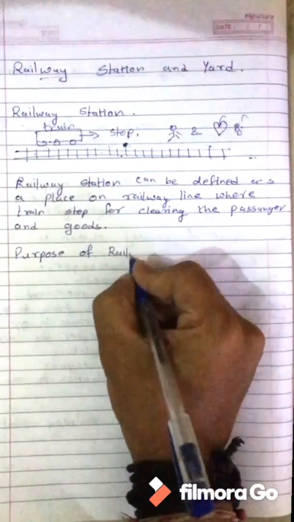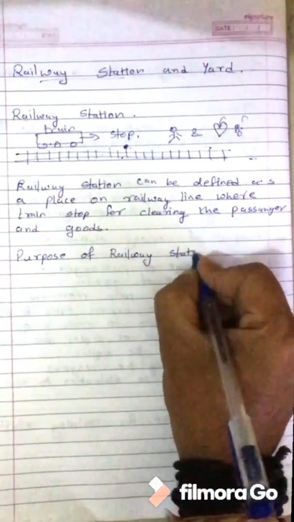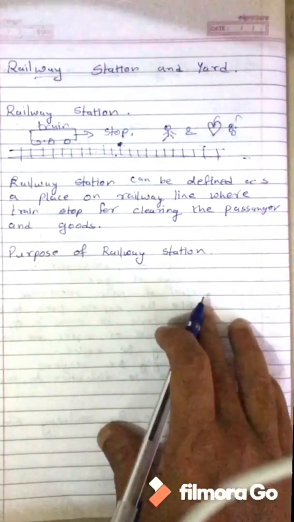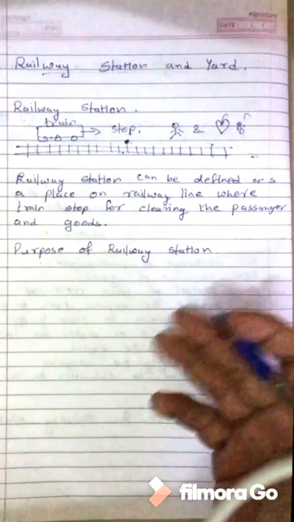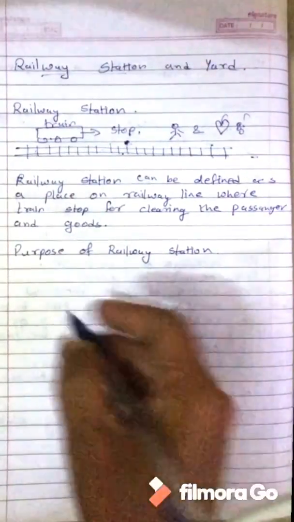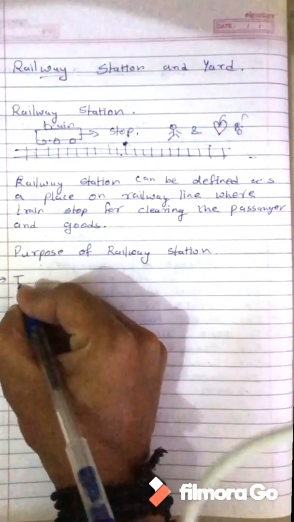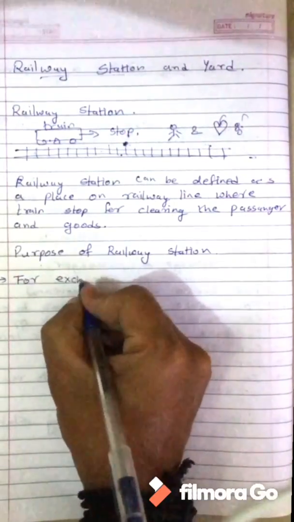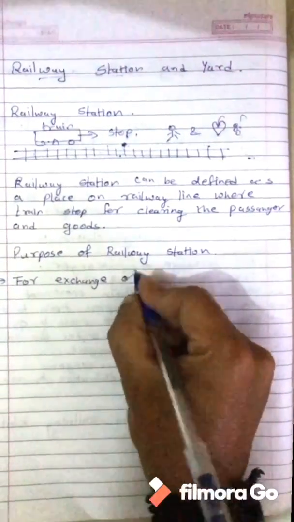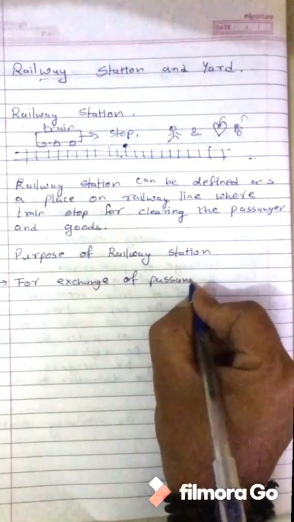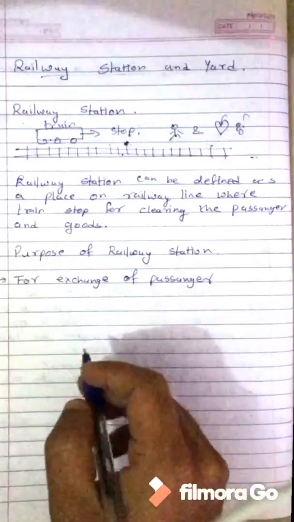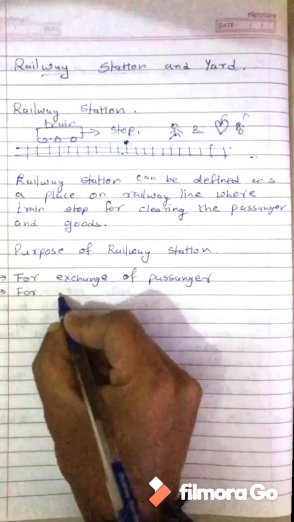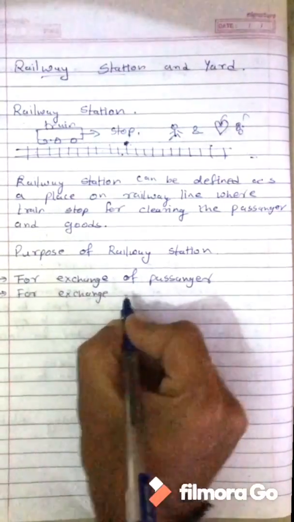Now, the purpose of a railway station. Why has it been constructed? That is the purpose. Everyone is aware. First purpose, why is it constructed? For passengers to change the train, for passengers to dislocate. So the first reason is for exchange of passengers. Second reason, for exchange of goods.